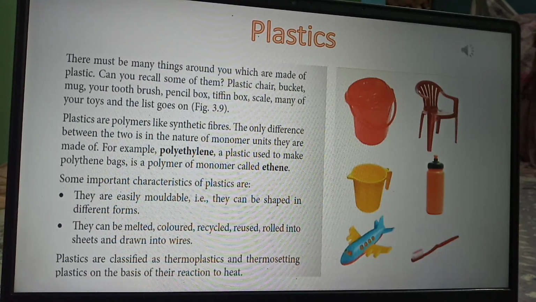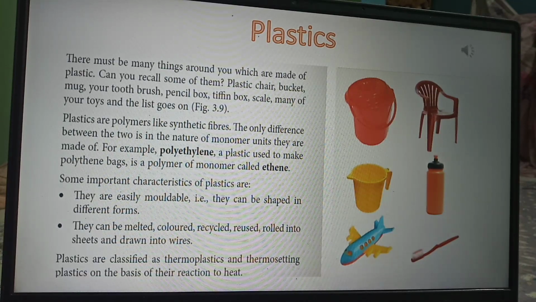For example, polyethylene. Polyethylene is a plastic. It is used to make polythene bags. What are polythene bags made from? Polyethylene. So this polyethylene is a polymer of a monomer called ethene, E-T-H-E-N-E. Polyethylene is a plastic used to make polythene bags.